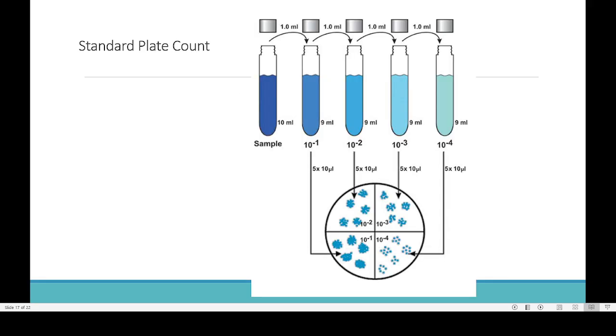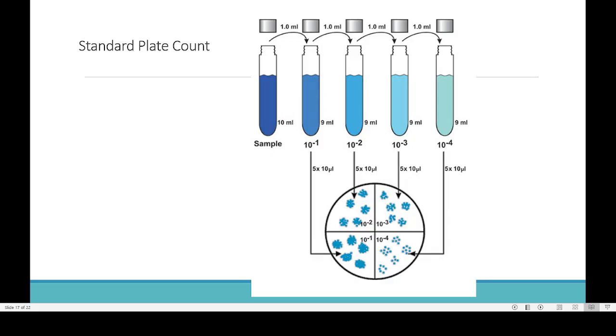See here we have a sample of water, 10 ml. From that 10 ml we take 1 ml of water and add it into another test tube. After adding 1 ml of water we add 9 ml of plain water. So 9 ml plus 1 ml, and the dilution is 0.1, that is 10 to the power of minus 1. That is, it is diluted 10 times.